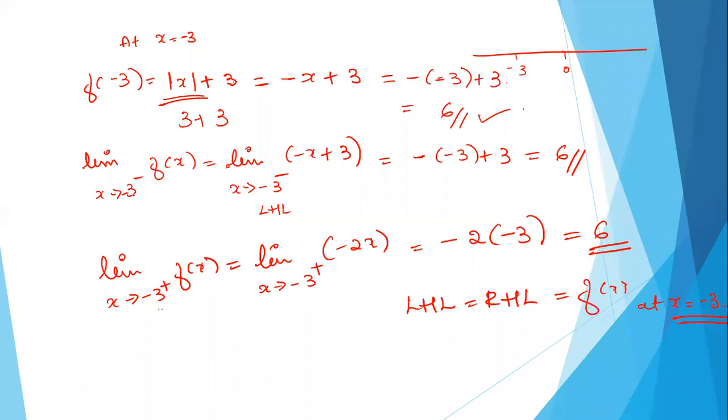See, when you write left hand limit, I will write it in the next. So limit x tending to 3 minus f of x means we are approaching x from the left hand side, correct?